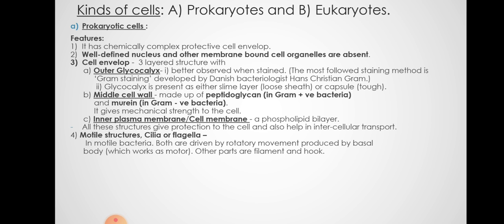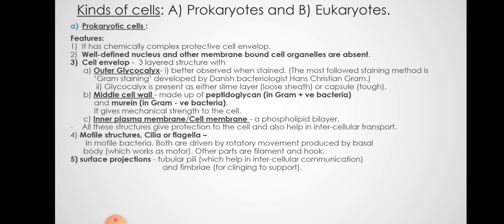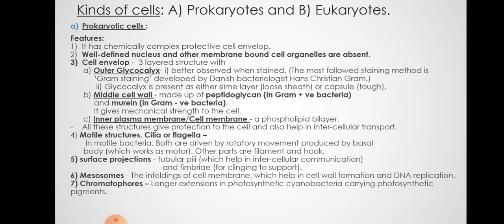Now these prokaryotes have motile structures like cilia. Cilia are smaller and flagella are long whip-like structures. They help in rotary movements and in the movement of these prokaryotic cells. Then there are many surface projections like pili and fimbriae. Prokaryotic cells, mostly bacteria, have to cling or stick somewhere, and for that these surface projections are needed.